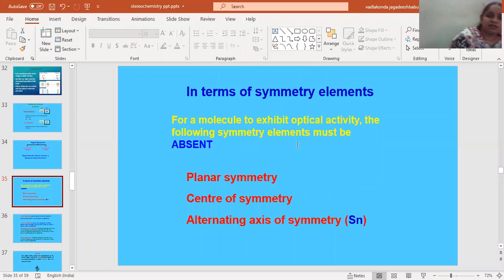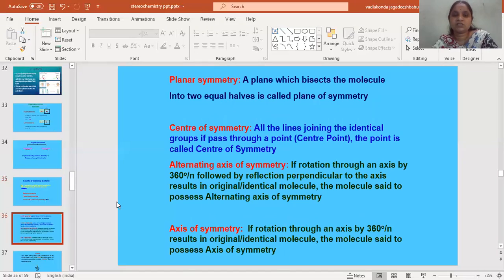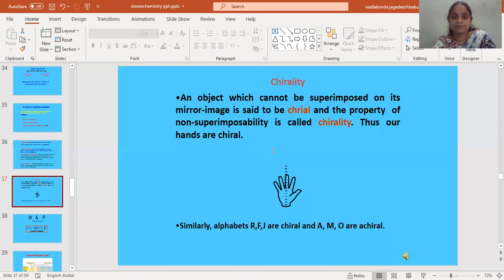Plane of symmetry. There are some symmetry elements: one is the plane of symmetry, another is the center of symmetry, and the alternating axis of symmetry. These are the definitions. Plane of symmetry is a plane which bisects the molecule into two equal halves. For example, here you can see this plane, this dotted line cannot bifurcate it into two equal halves.